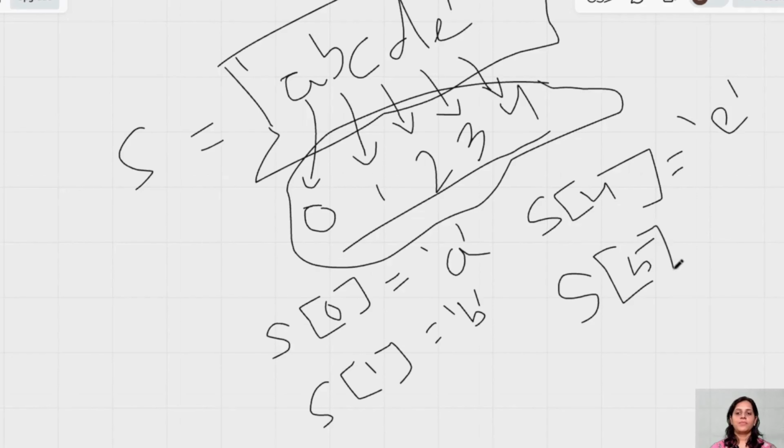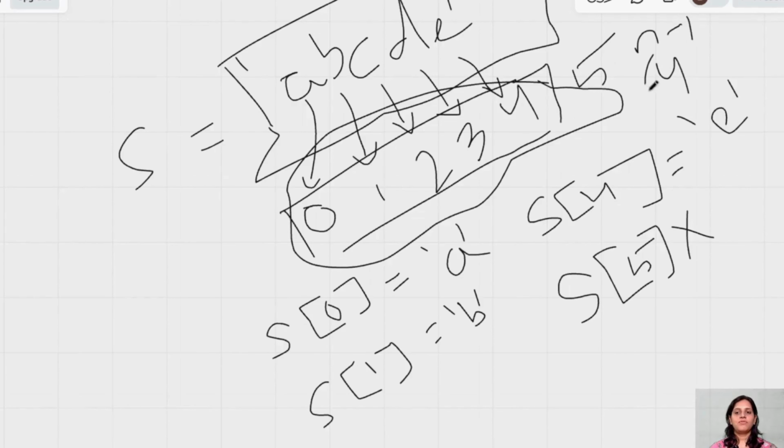Now, one important thing: if you try to fetch S of 5, will it work? It will not. Why? Because the size of this list is 5, and the last index is n minus 1. So in memory, it is getting saved as 4, not 5.